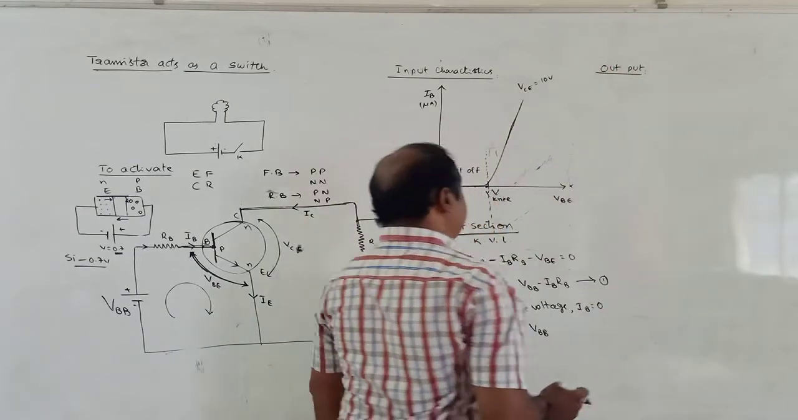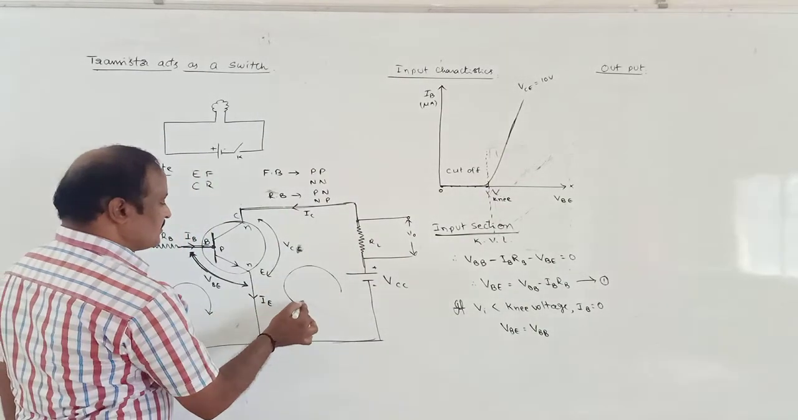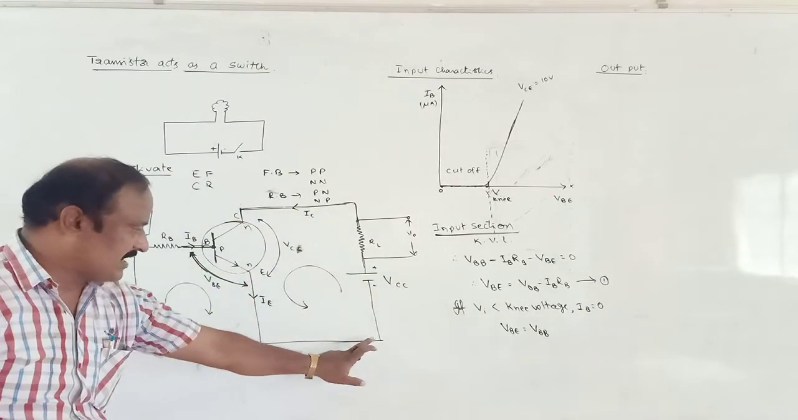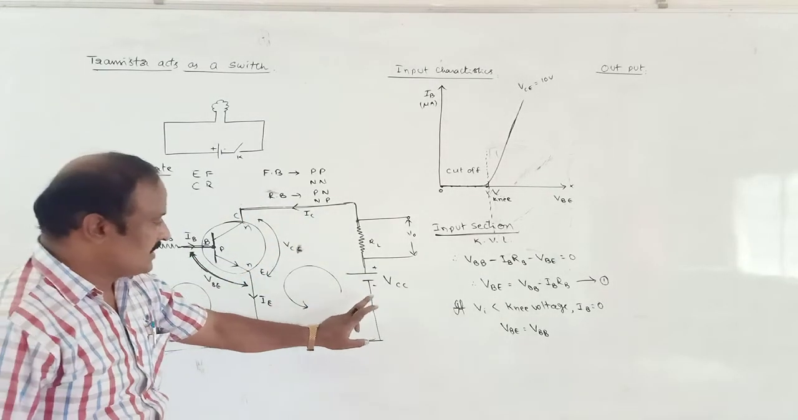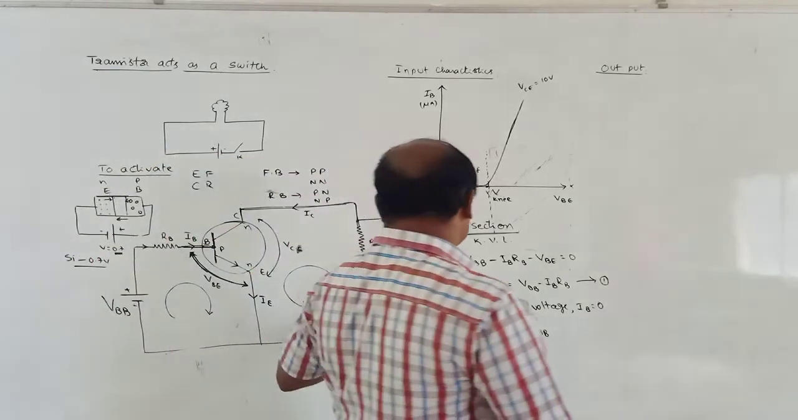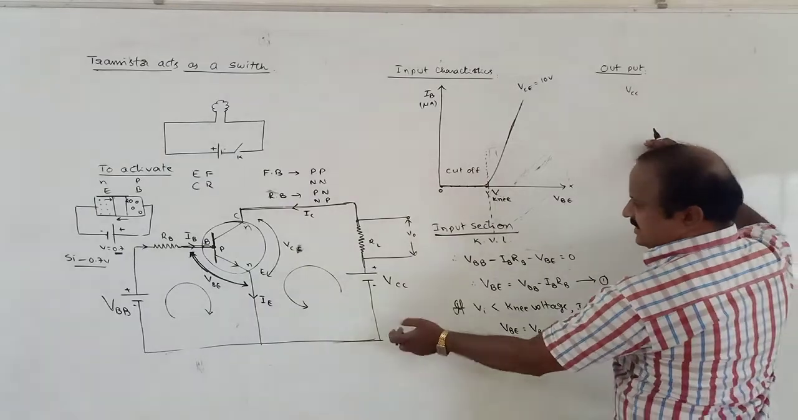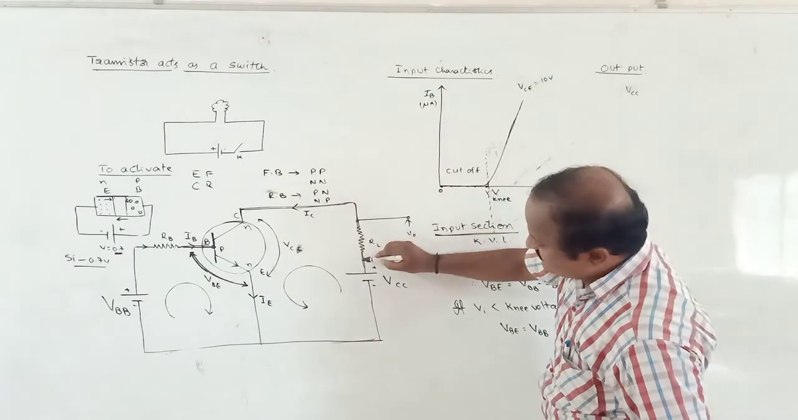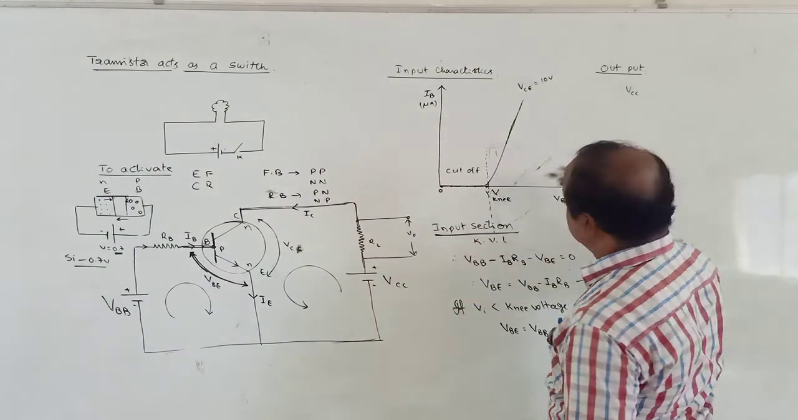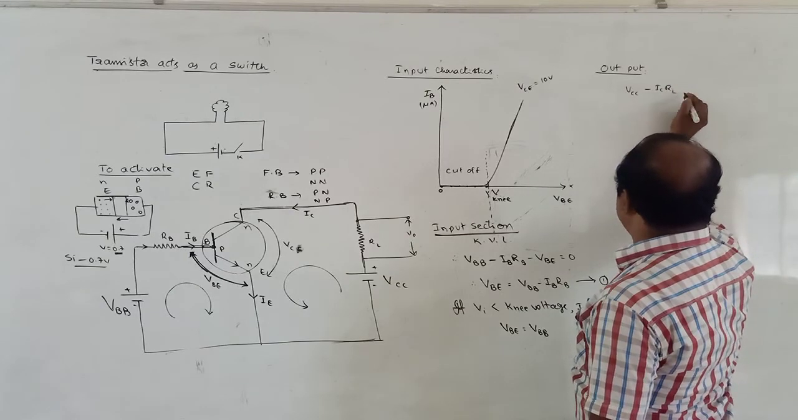For the output section, Kirchhoff's second law is also applicable along this direction. If we observe along this direction, first one VCC, we move from negative to positive, that means positive VCC. Next one, the same IC current is flowing through the RL. Along the direction of current, the potential drop is negative. So minus IC into RL.